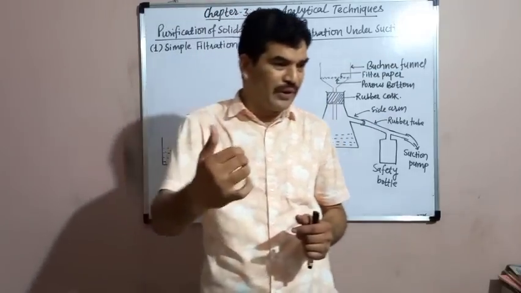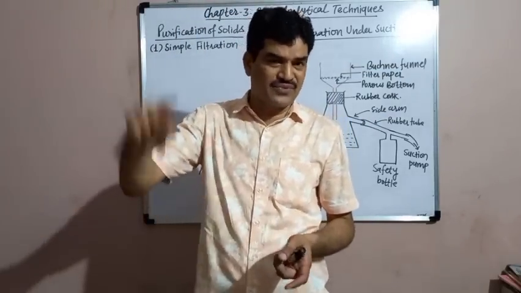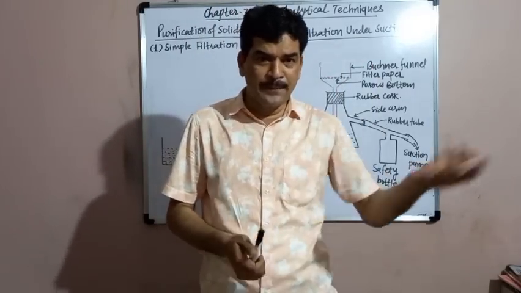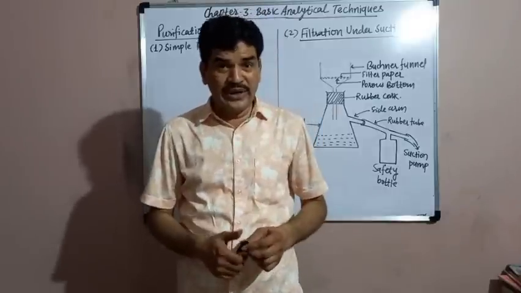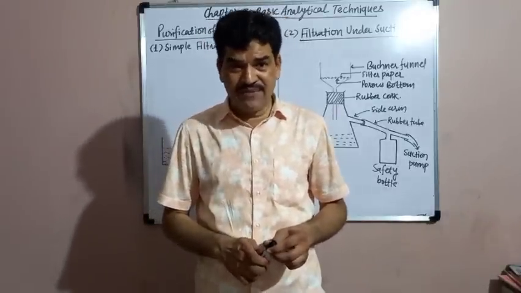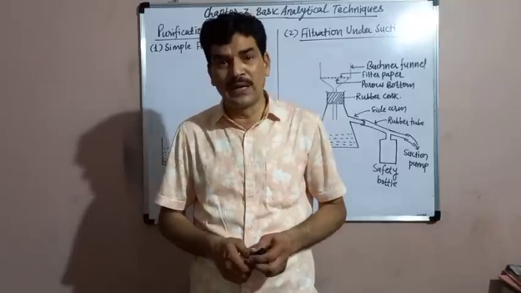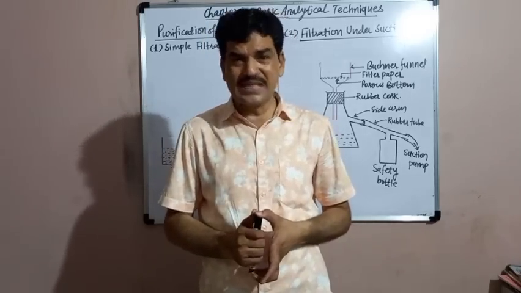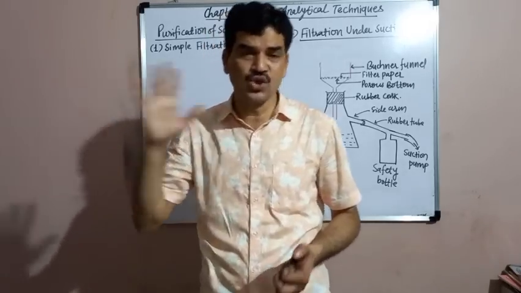Means here these impurities are insoluble in the solvent but the substance is soluble. So these are the two types of impurities.